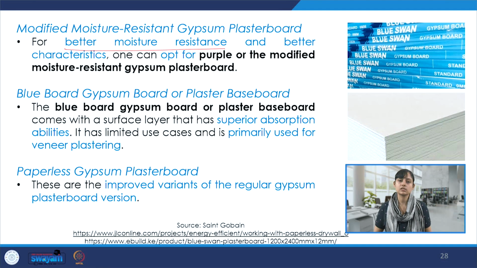And this can be used in areas where there is susceptibility to moisture. Then there is blue board gypsum board, or the plaster baseboard as it is called. It comes with a surface layer that has superior absorption abilities, so it is used primarily for veneer plastering.